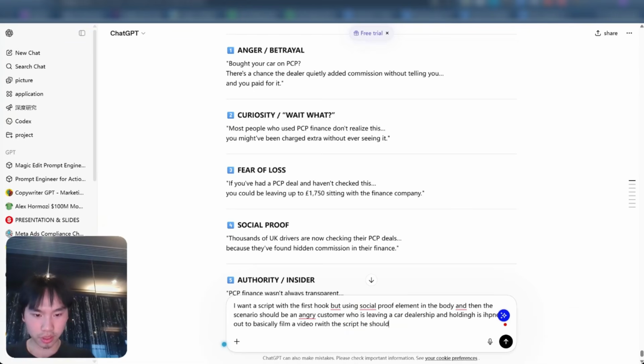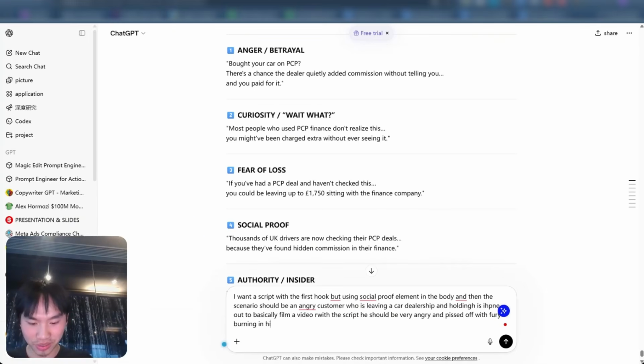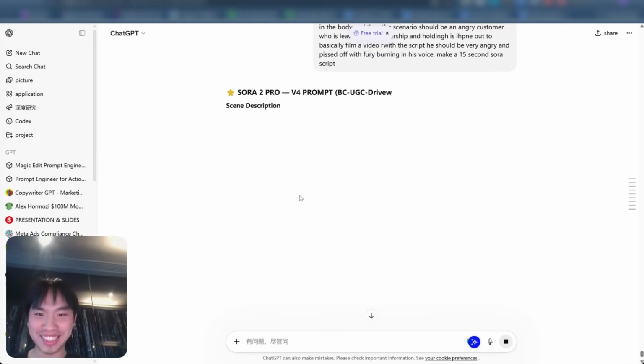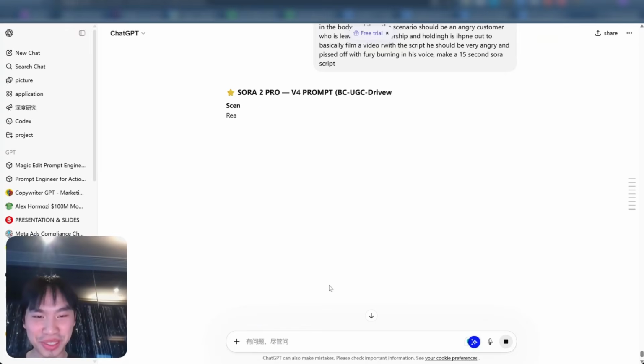He should be very angry and pissed off, with fury burning in his voice. All right, that seems good enough. Make a 15-second Sora, not Dora, script. Oh my god, how bad I am at typing should be illegal. All I do is stare at the screen.